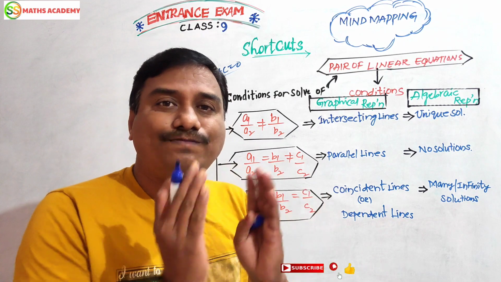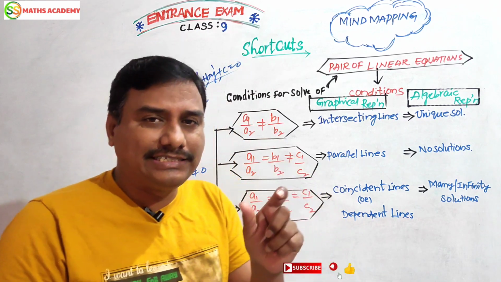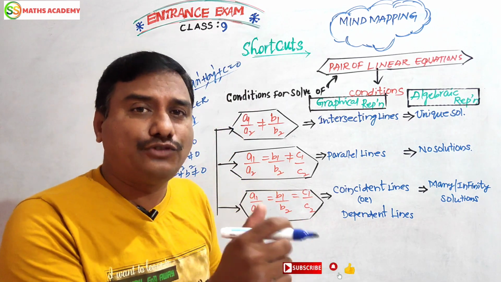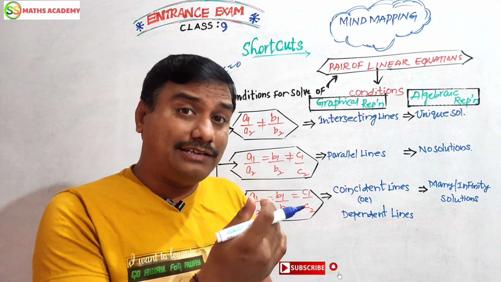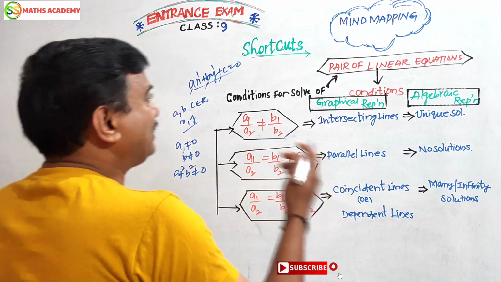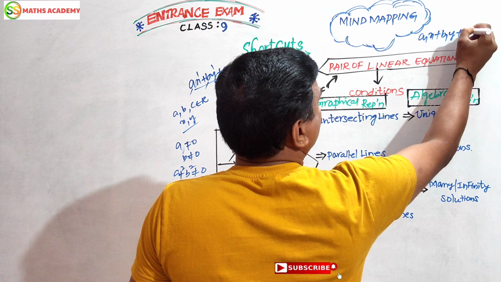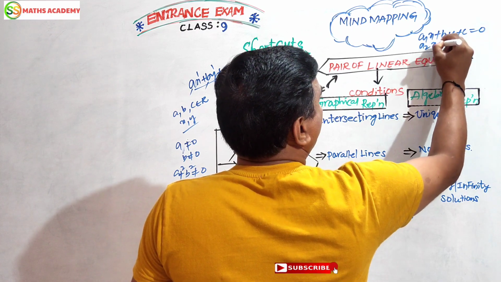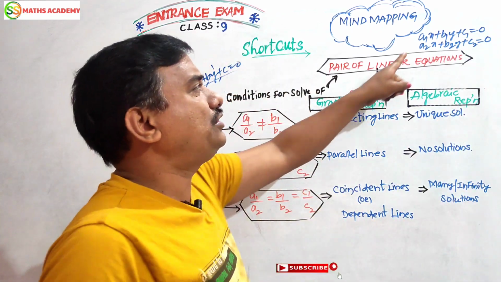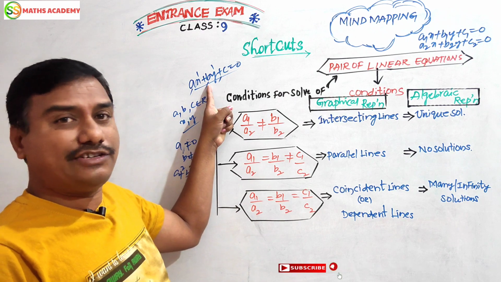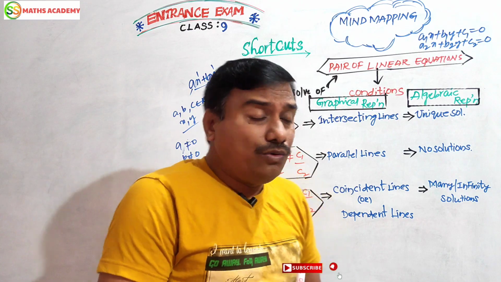Pair means two: two shoes, two socks, two belts, two pens. This is a pair of shoes, like that. So if equations form a pair in this form: a1x plus b1y plus c1 equals 0, a2x plus b2y plus c2 equals 0. Here you see, this is a general form of a linear equation in two variables. This is also a general form of a linear equation, but with distinct coefficients.